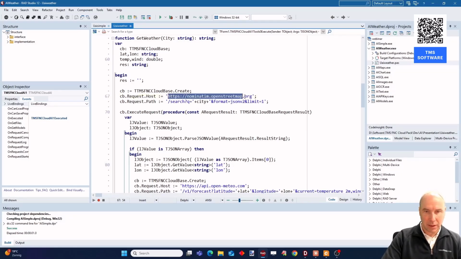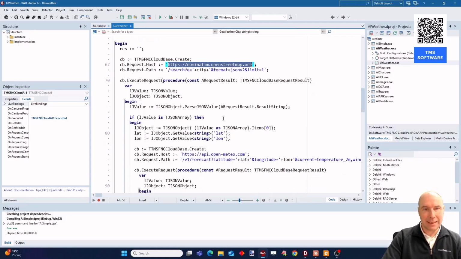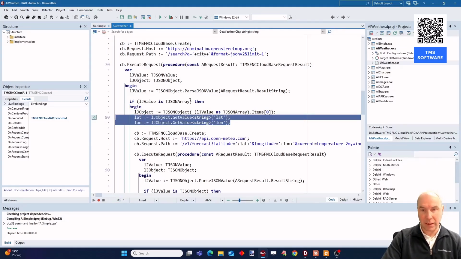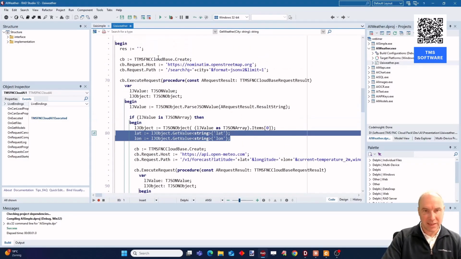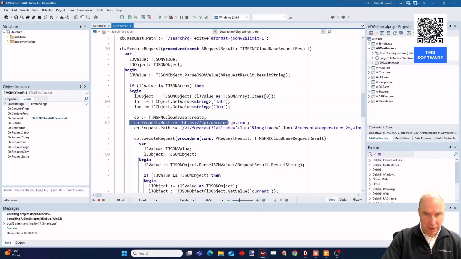Here you can see that we use, first of all, the OpenStreetMap functionality to convert the name of the city into the geographic coordinate, the longitude and latitude of that city. And it is when we have that longitude and latitude successfully retrieved, which is happening here when I execute that request to OpenStreetMap. When I have that longitude and latitude, then I'm using another free REST API to get, at some specific longitude and latitude, the current weather temperature.